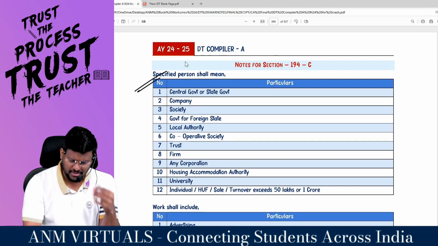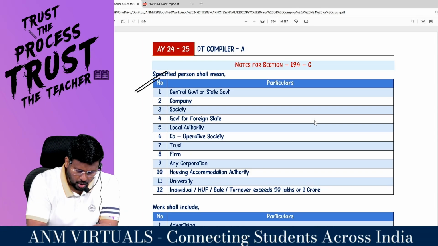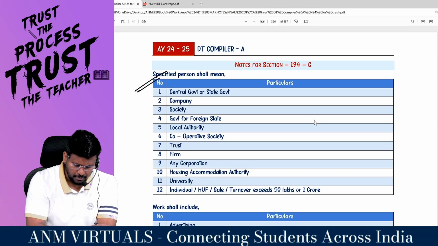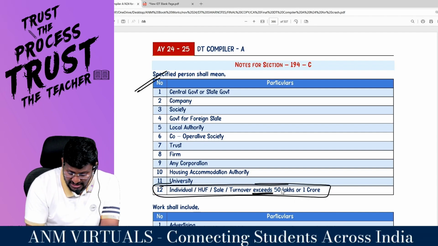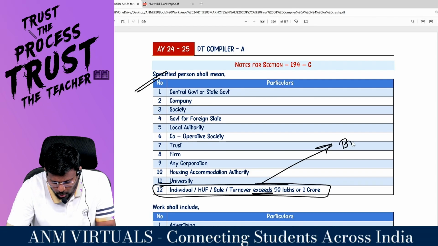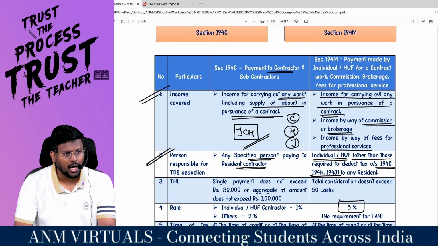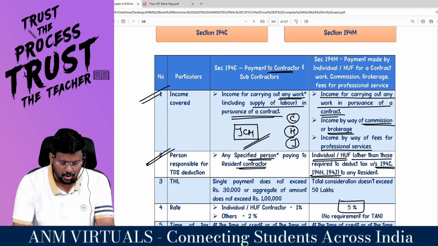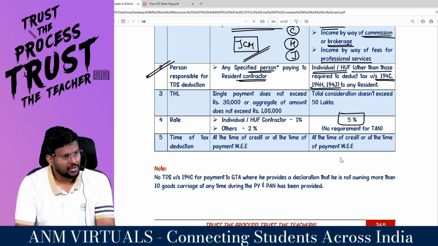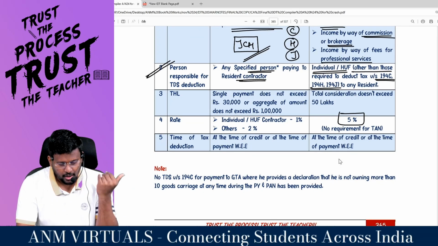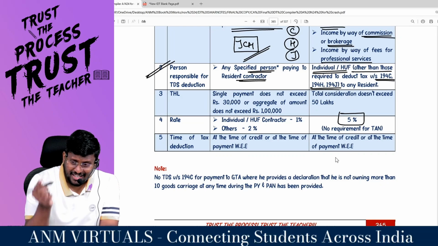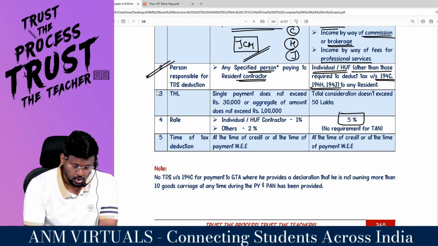Central Government, State Government, company, society, Government of a foreign state, local authority, cooperative society, trust, firm, corporation, housing accommodation authority, university. Sir, individual, HUFs, what sir? Sale or turnover exceeds 50 lakhs or 1 crore. That means what wala? Bada wala. That means who will not be covered? Chota wala will not be covered. So, who is specified person? You can write any person paying to resident contractor. But in that any person, chota wala will not be covered.